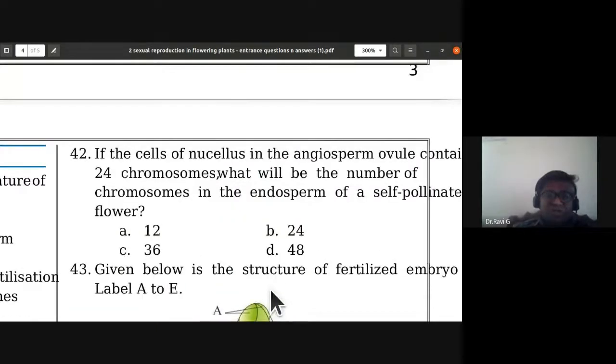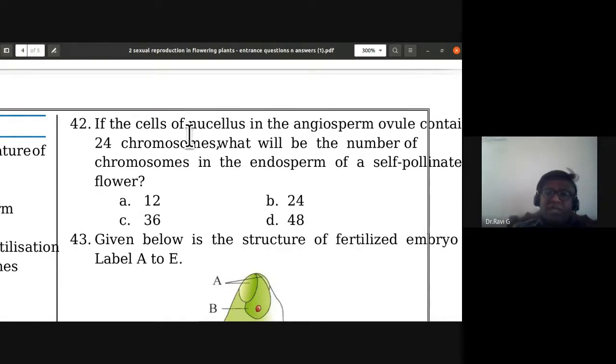So there are these questions which we have not covered. Let me also complete this. If the cells of the nucellus in the angiosperm ovule contain 24 chromosomes, what will be the number of chromosomes in the endosperm of a self-pollinated flower? So endosperm is triploid, nucellus is diploid. So 36 is the answer.